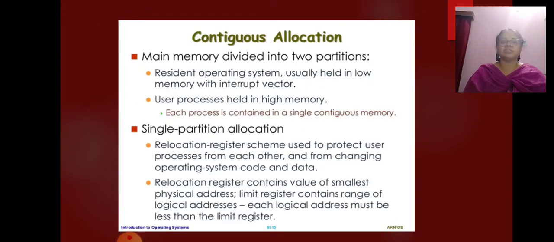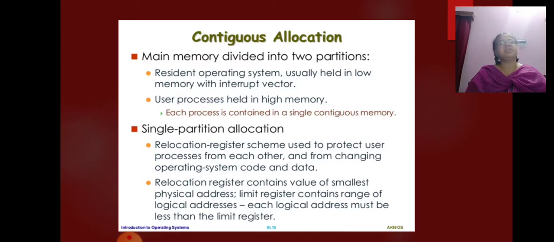Contiguous allocation. Main memory must accommodate both the operating system and the various user processes. We therefore need to allocate main memory in the most efficient way possible. The memory is usually divided into two partitions, one for the resident operating system and one for the user processes.